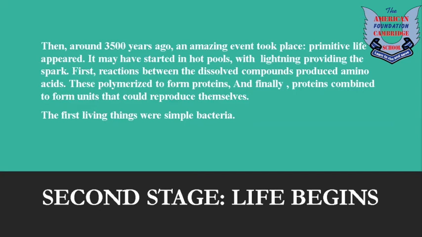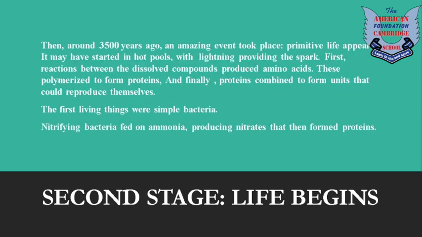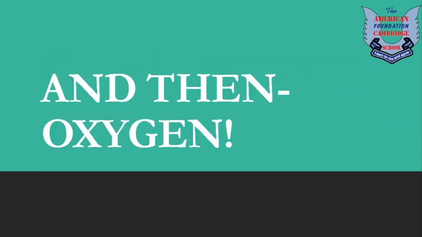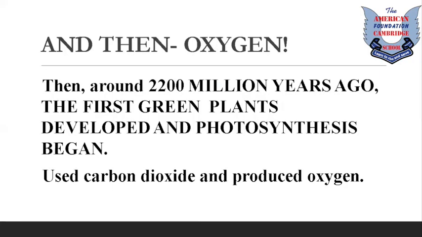Then the first living things were simple bacteria. Nitrifying bacteria fed on ammonia, producing nitrates that then formed proteins. The nitrifying bacteria fed on ammonia, releasing nitrogen to the atmosphere. All right. Then oxygen. Around 2,200 million years ago, the first green plants developed and photosynthesis began. It used carbon dioxide and produced oxygen.